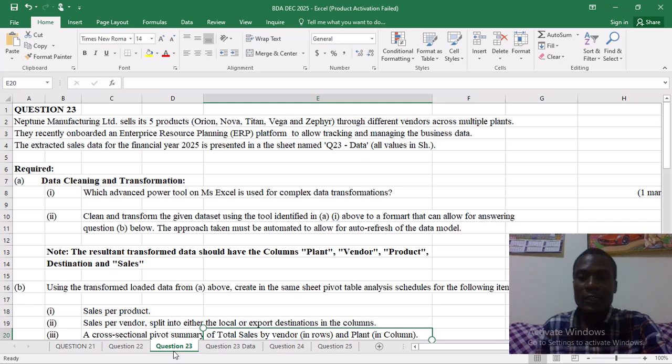A. Data cleaning and transformation. Part 1 says, which advanced power tool on Microsoft Excel is used for complex data transformation? So the tool here is called Power Query.